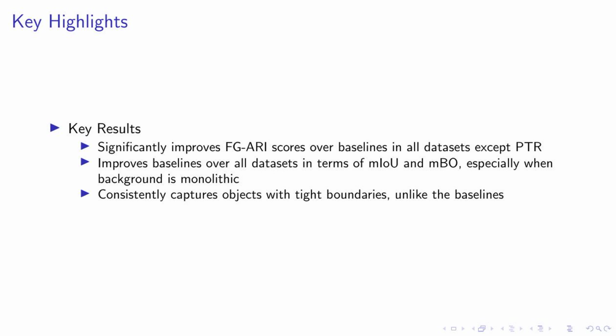Key results: our method has shown a significant improvement in FG-ARI scores over the baselines in all datasets, with the exception of PTR. This indicates our ability to capture an object holistically. We've also seen improvements in mIoU and mBO scores across all datasets, particularly when the background is monolithic. This suggests our method's robustness in identifying objects even when there's a strong correlation between them and the background.